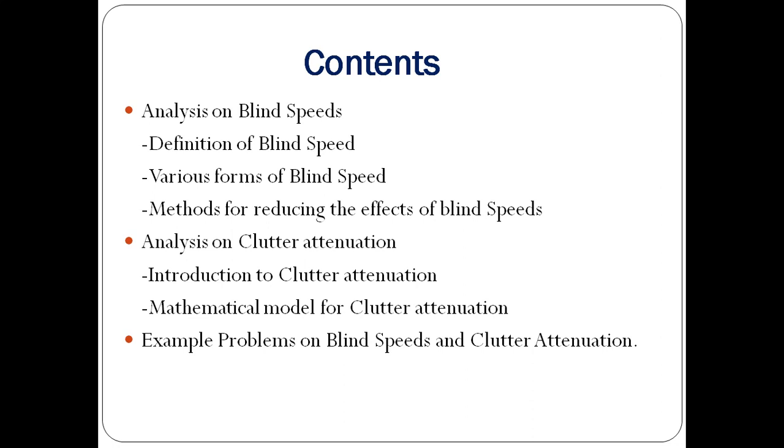I will give some various forms for the blind speed equation, and at last the methods for reducing the effects of the blind speeds. The second very useful topic is on clutter attenuation. So to analyze the clutter attenuation, first I will introduce the topic and then we can give some mathematical model for clutter attenuation. At last, we can solve some numerical problems on blind speeds and clutter attenuation.